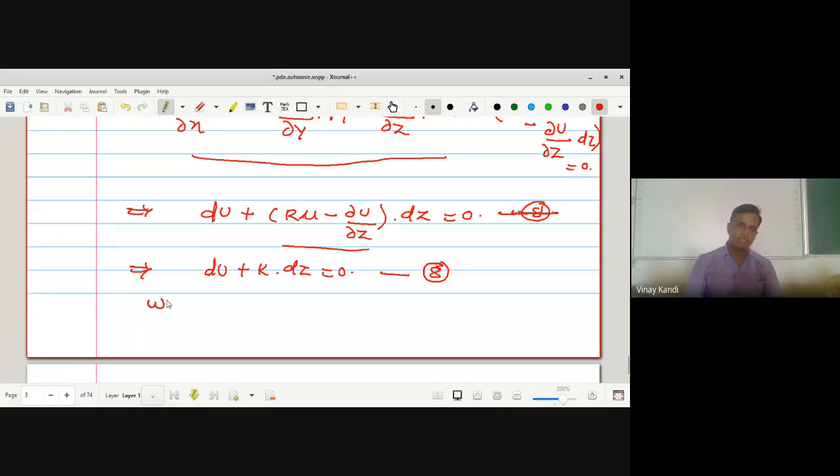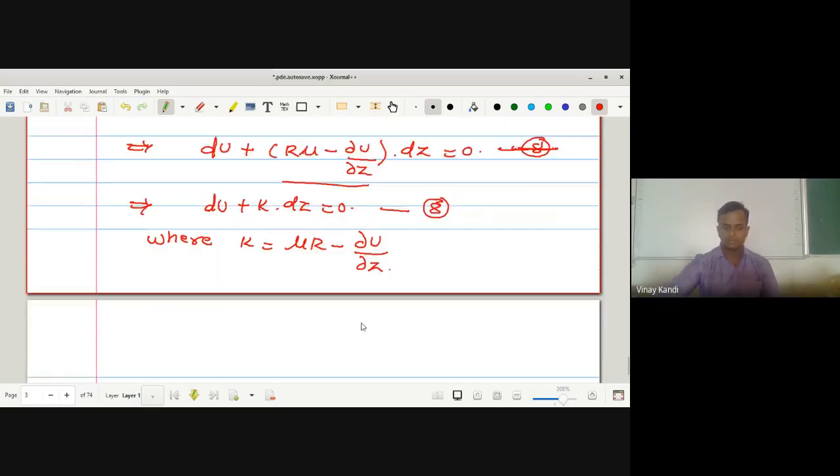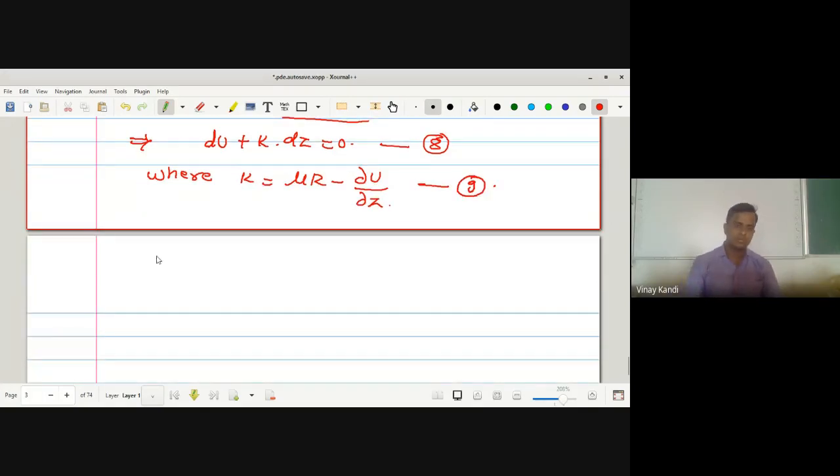Where k is equal to mu r minus dou u by dou z. This is equation number 9. Now it is given that x bar dot curl x bar is equal to 0.